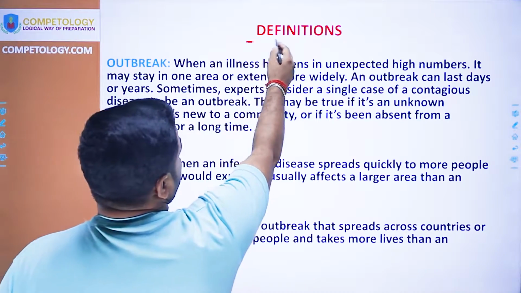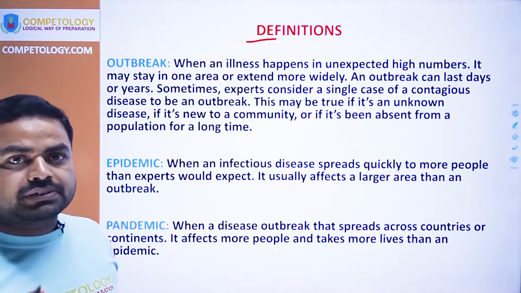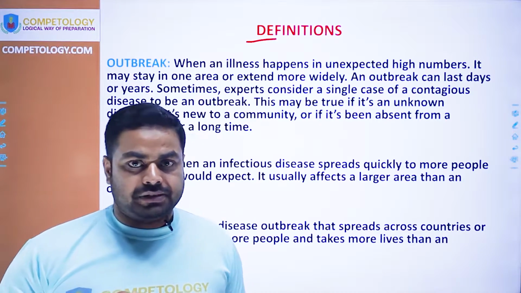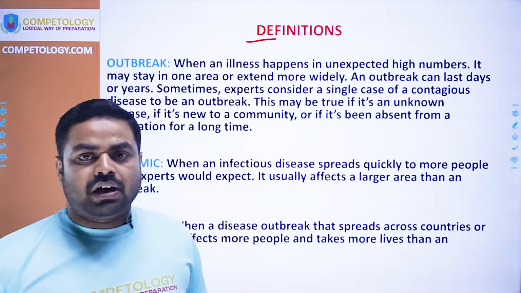First of all, we will look at the definitions of the different aspects related to pandemics. First comes the outbreak.